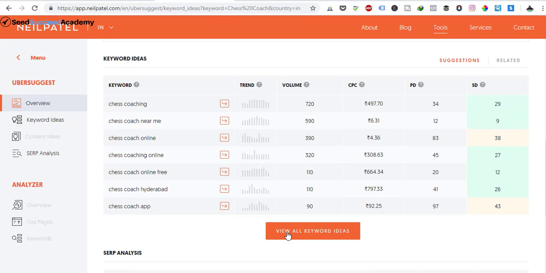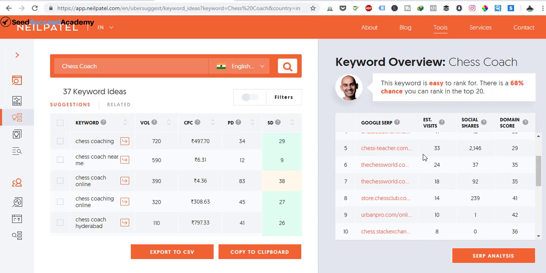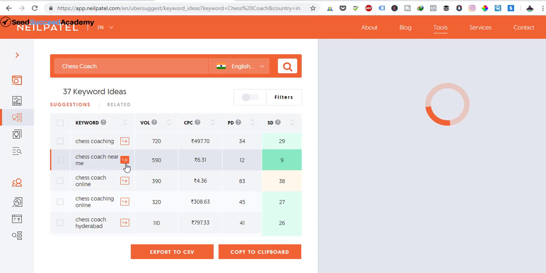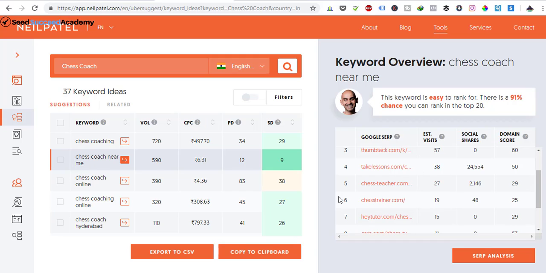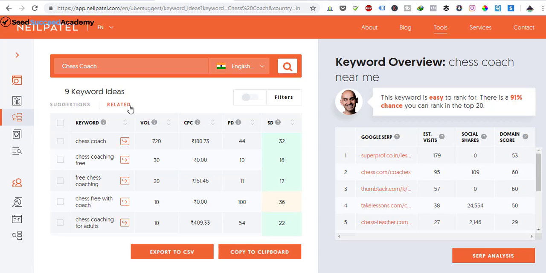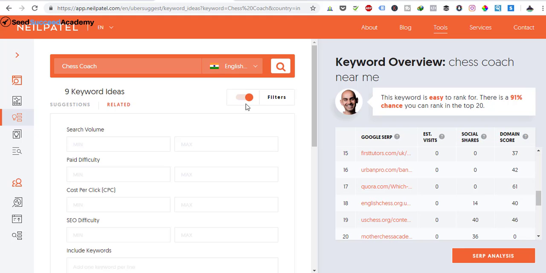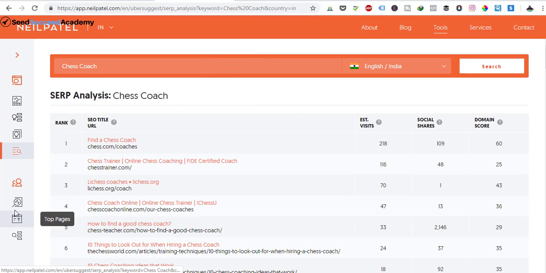And you can also click this to get more ideas. For example, let's say you want to look at chess coach near me. If you click it, you'll get many more ideas, as in what's ranking on this particular search term. You can copy this and paste it in an Excel sheet or somewhere you can use it for future reference. Also, you can click related to see stuff that's related to the idea, and you can add filters, the CPC, difficulties, and all of that. So this is a great tool that you should use, and you get a lot of information. And information is everything.